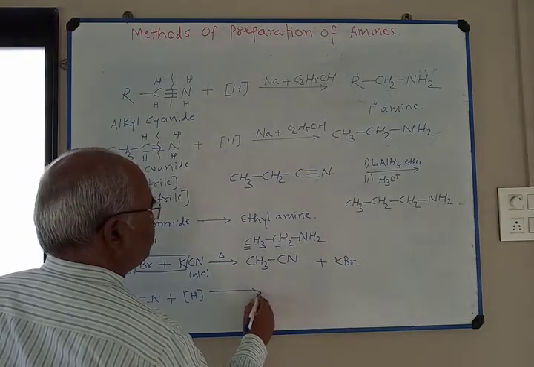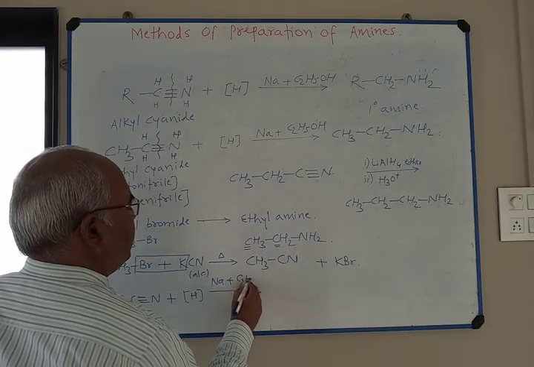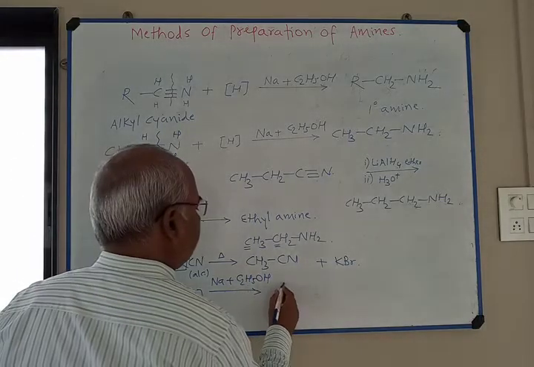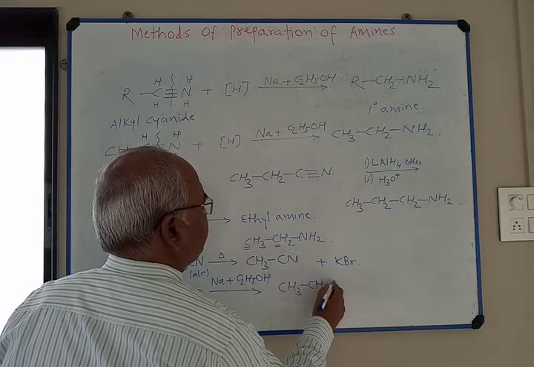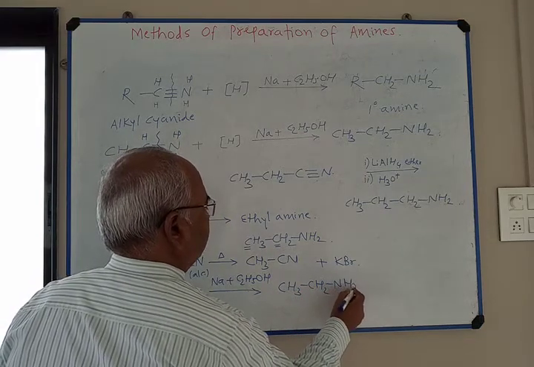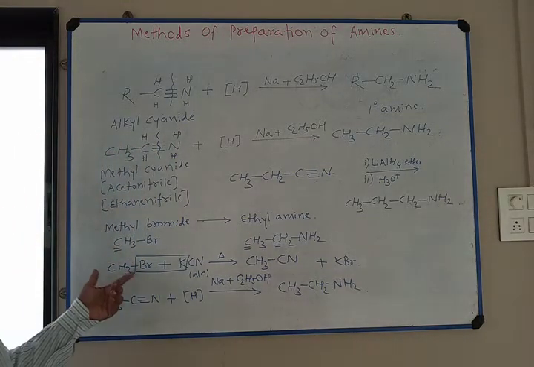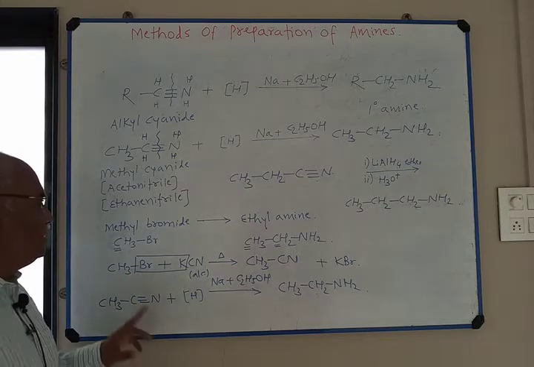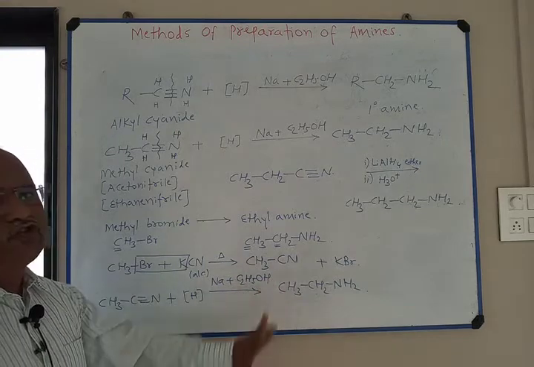Nascent hydrogens are obtained from sodium and ethanol. It gives ethylamine, CH3CH2NH2. In this reaction, length of carbon chain is increased. The reactant contains one carbon, whereas product contains two carbon.